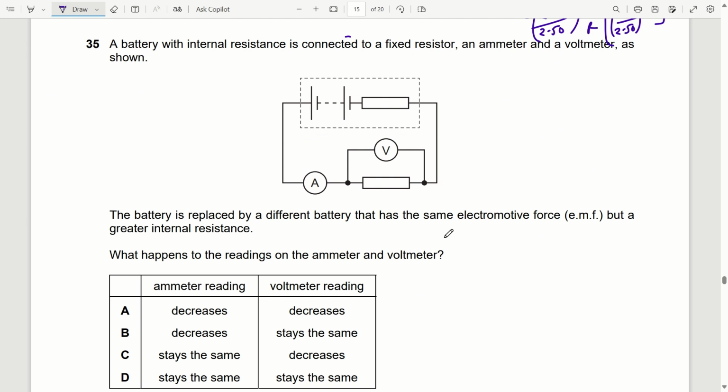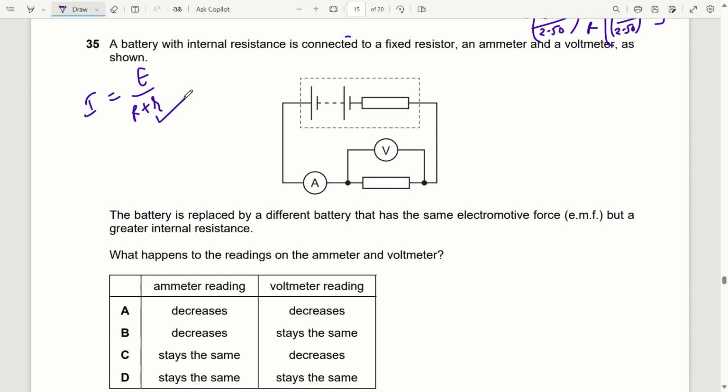Question 35. A battery with internal resistance r is connected to a fixed resistor, ammeter and voltmeter. The battery is replaced by a different battery that has the same EMF but a greater internal resistance. What happens to the readings on the ammeter and voltmeter? Okay, so when the battery is replaced by another battery having greater internal resistance, we know that current I is given as E by R plus r.